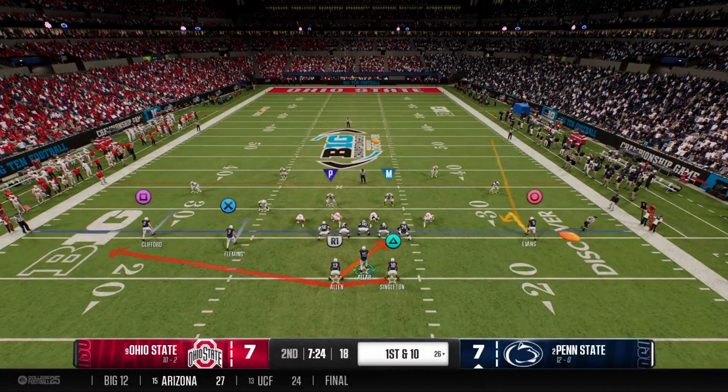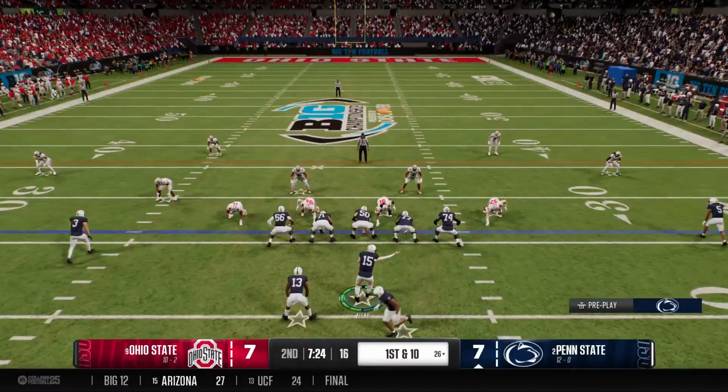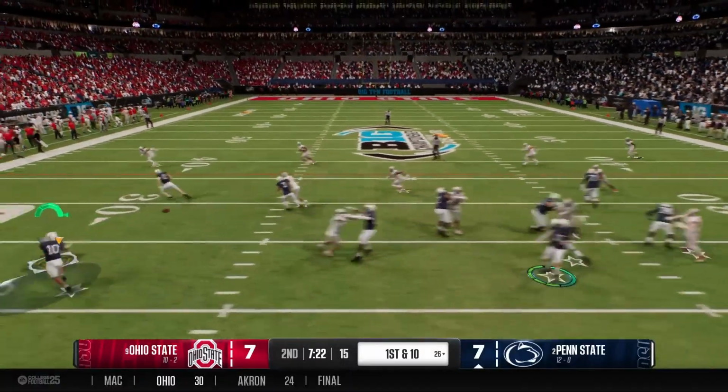This offense scorched the defense with a lightning strike. A one-play touchdown in the last possession. Let's see if they can duplicate that magic here.